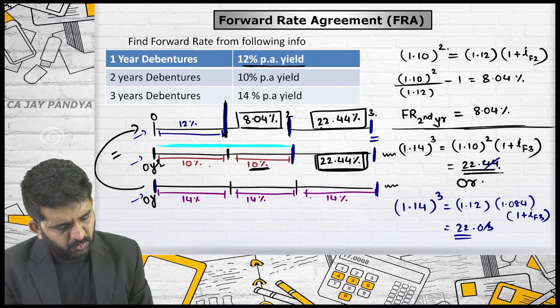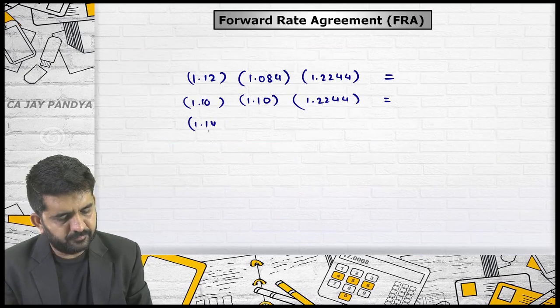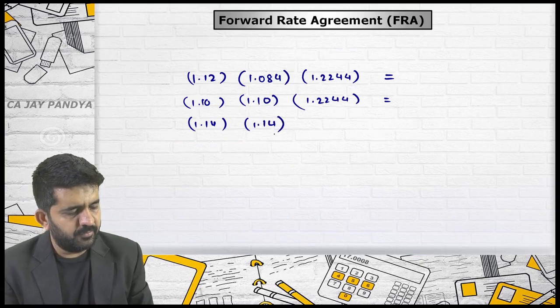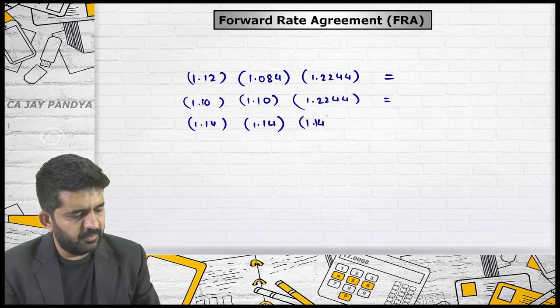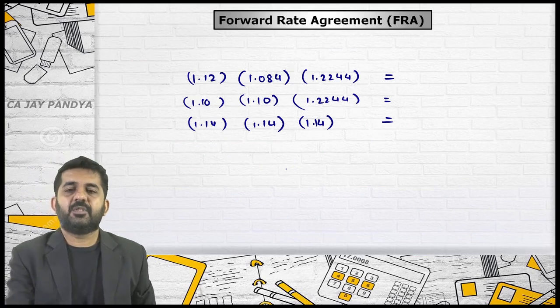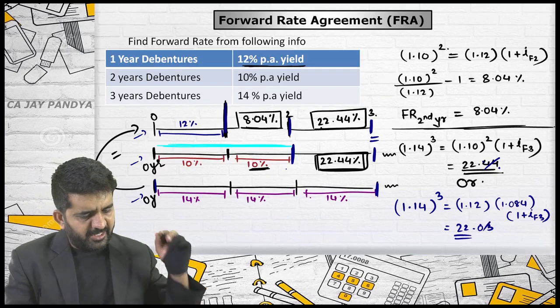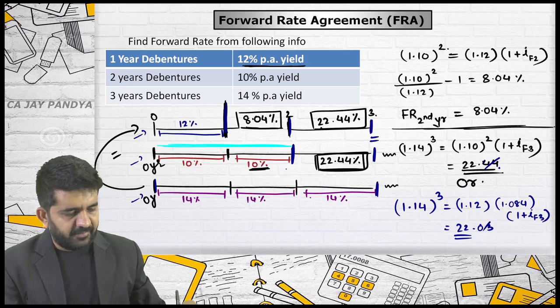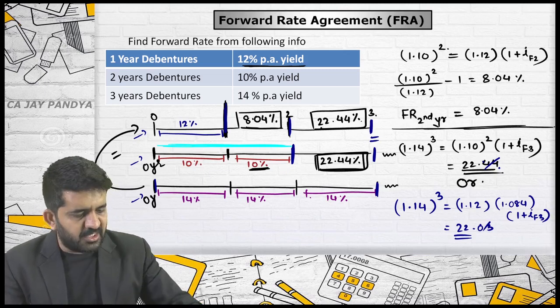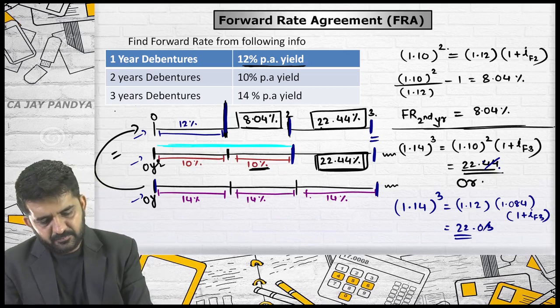Will be equal to 1.14, 1.14, 1.14. Is it alright? Meg, you are still on the line. You need to give me this answer. Which of all this are forward rates?